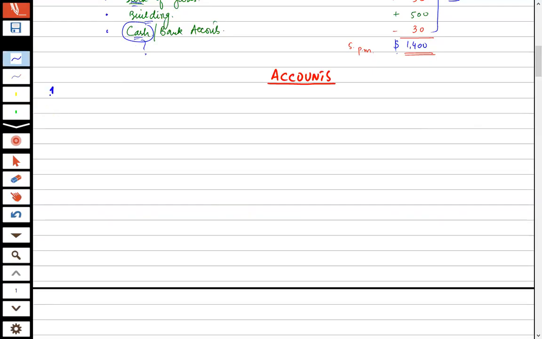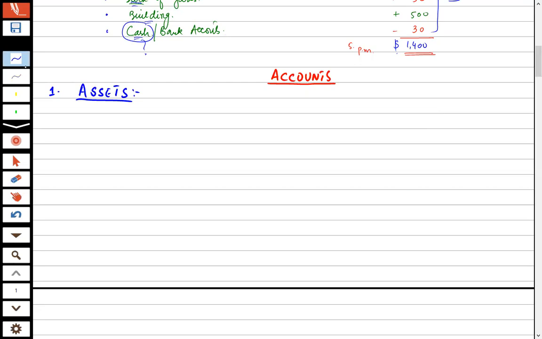Number one account is known as assets. You may have heard this term. Have you heard this term? Assets. Yes. What are these? Can you explain? So basically, it's a type of investment for the business in which the money comes in or it generates money for them. For example, stocks and then bonds and real estate.